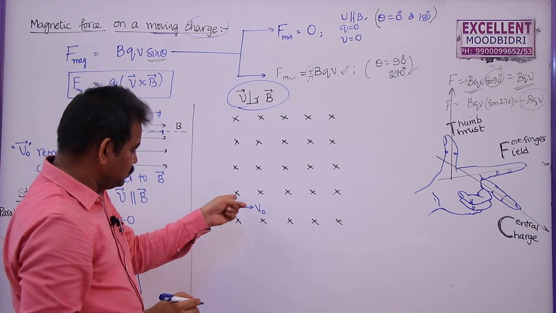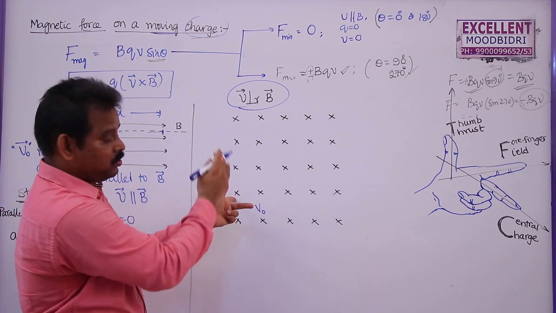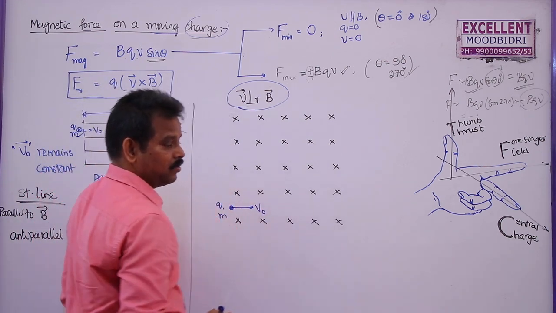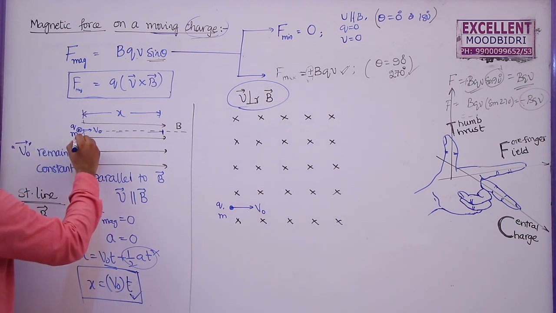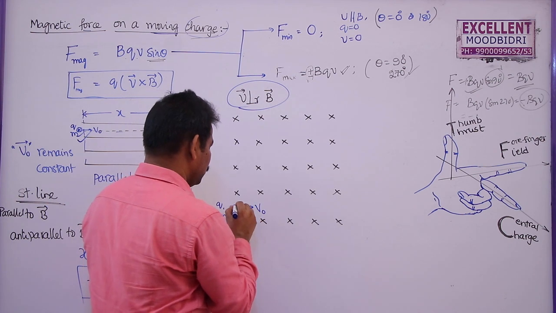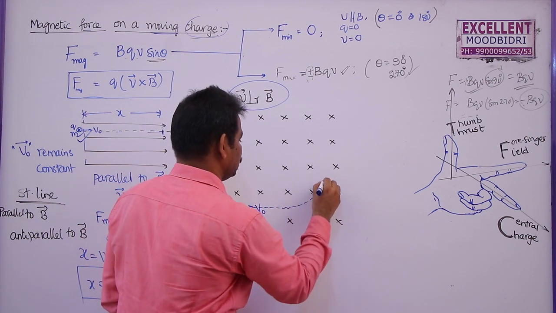Whenever a charge enters into a magnetic field in this direction, it will experience a force in the vertically upward direction. That means this charged particle will not move in a straight line. Why? Because here it is not experiencing any force, but here it is experiencing a force. Due to this force, gradually this charge will experience a force in this direction.